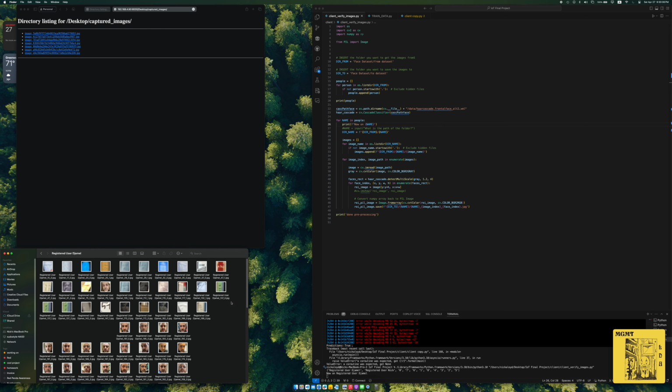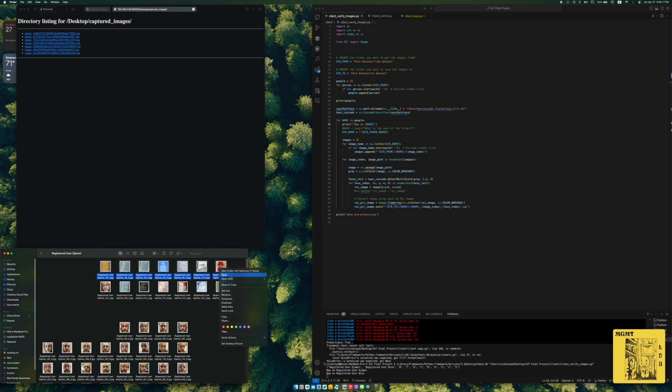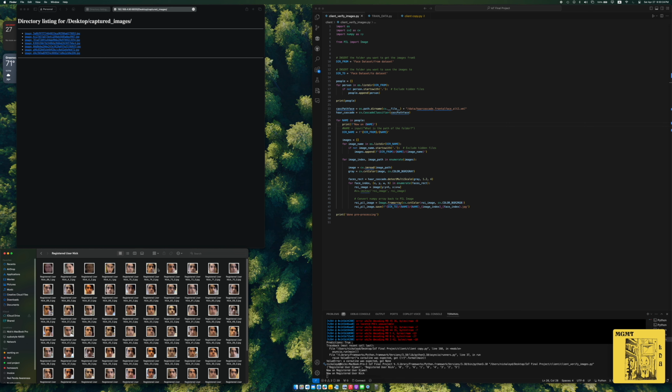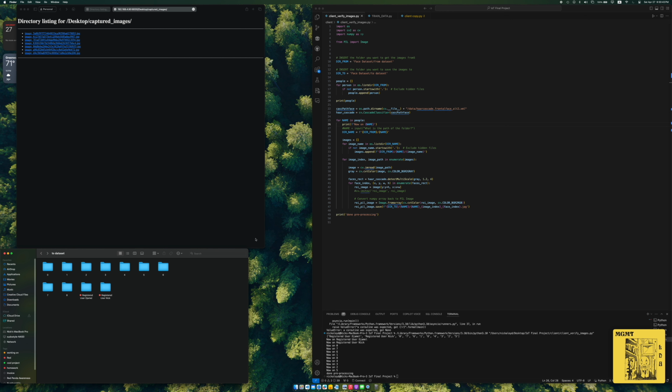So once this is done, I'm going to delete all of these because these are not valid faces. Okay, and then I'm going to move over to mine. Okay, so that one's done. So these ones, while they are valid faces, they are not my face, so I'm going to delete these as well. Okay, and the rest of these I think are good. So then I am going to move on to the next step.